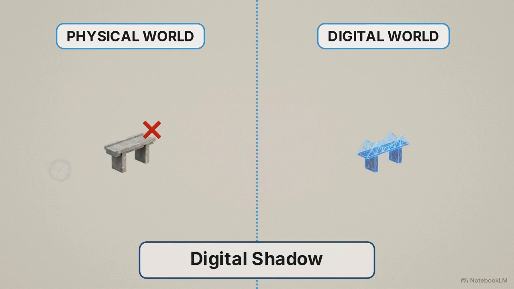The next tier is a digital shadow. Here, IoT sensors on the physical structure send a continuous, automated stream of one-way data to update the digital file. A digital shadow is effective for real-time monitoring, but it cannot execute control or optimization.